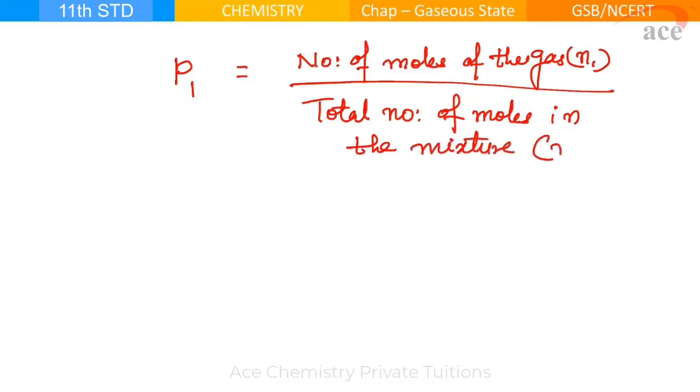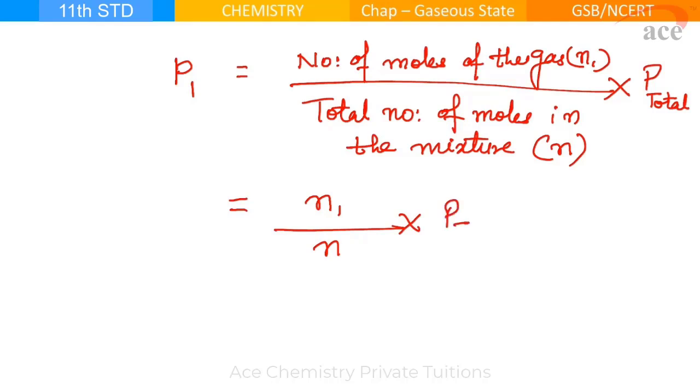So let us denote it by N. Multiply by total pressure. What is number of moles of a gas? N1. What is total? N. And we multiply it by P total.